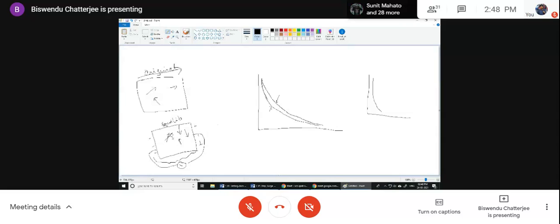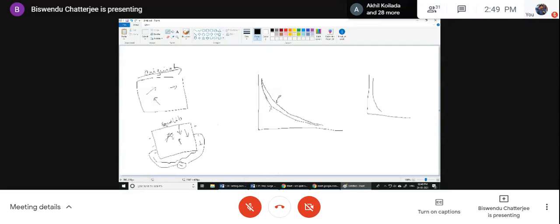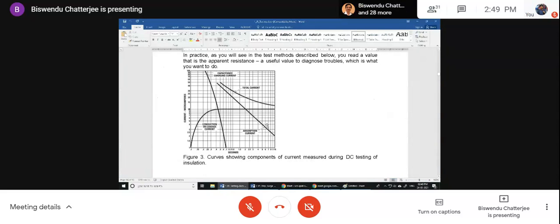This difference is regarded as the absorption current. There is the capacitance charging current, and the resultant is the total current you will get. So in a reverse manner, if I take out the charging current by charging the original untouched dielectric, and charge for the second time and subtract it, I will get this current, what is absorbed inside the dielectric. That absorption current is defined in that way.